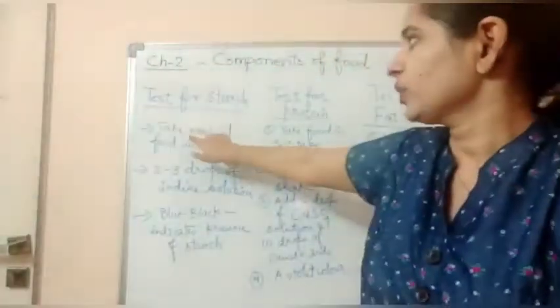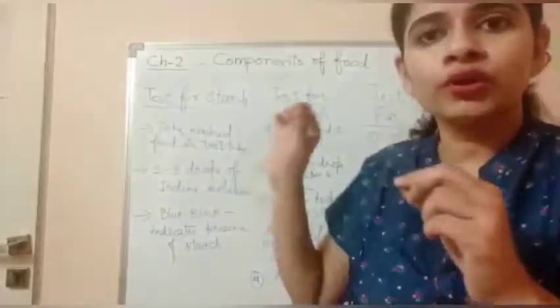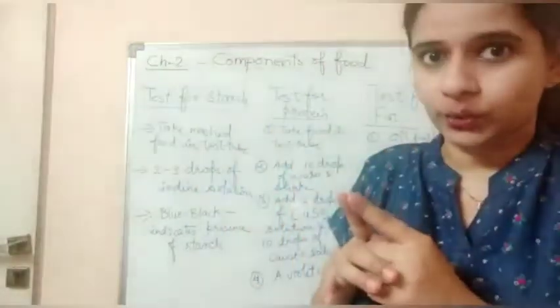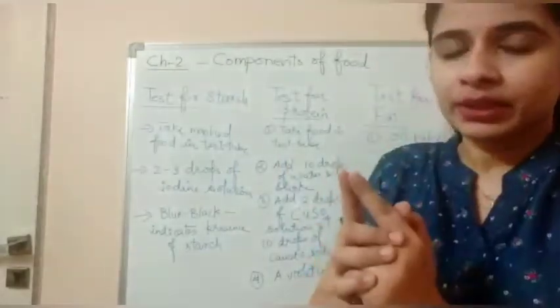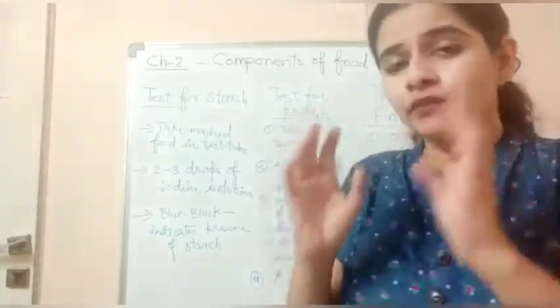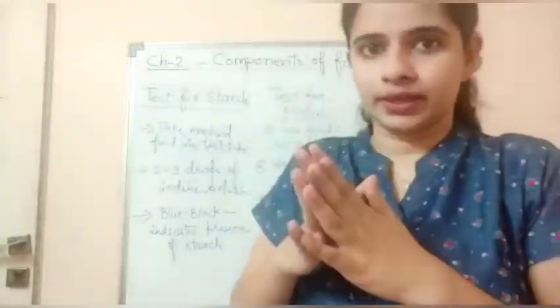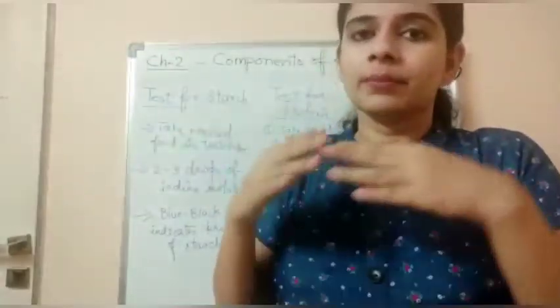Okay, so we take the mashed food in a test tube, and then add 2 or 3 drops of iodine solution to it. What will happen is, if the food contains starch, the test tube will have a blue color in it. Okay, a blue black color will appear.